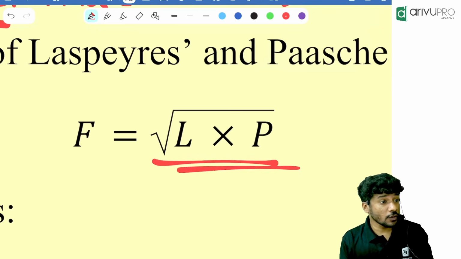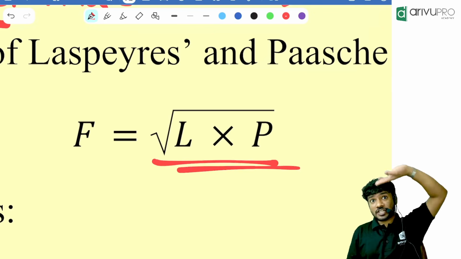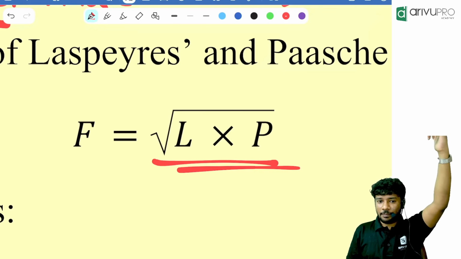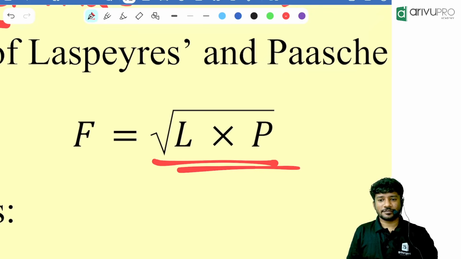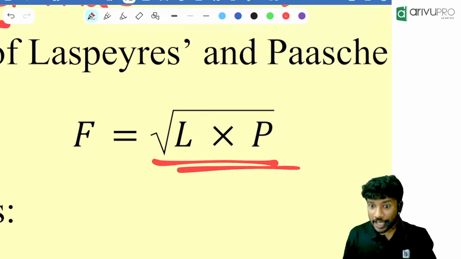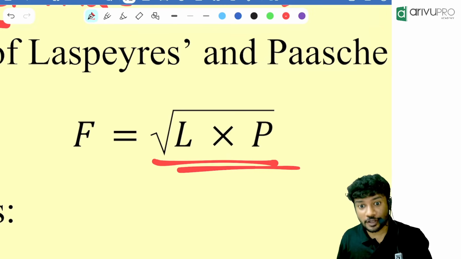Now I will ask a conceptual question connecting chapter 14. Which value will be bigger? Bowley value or Fisher value? Why will Bowley be bigger than Fisher? Arithmetic mean is always greater than geometric mean. That can be a connecting question and a conceptual question.